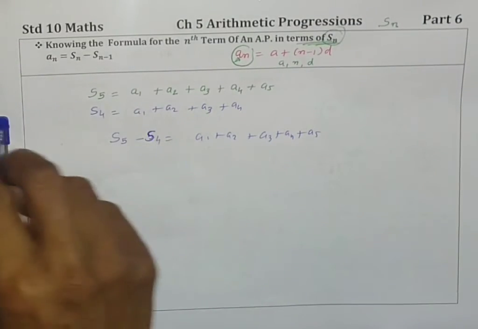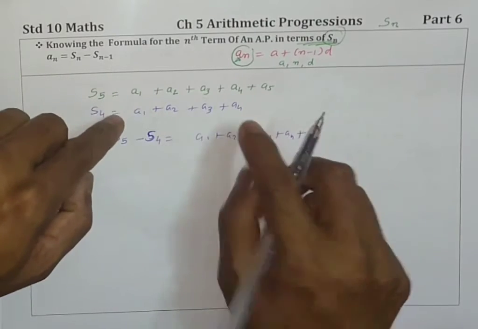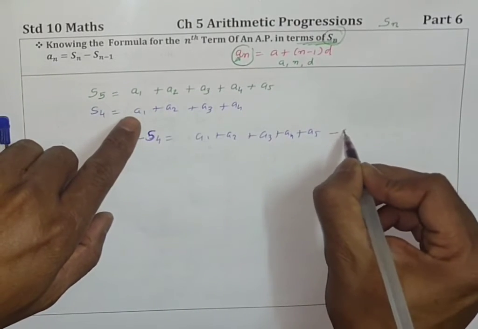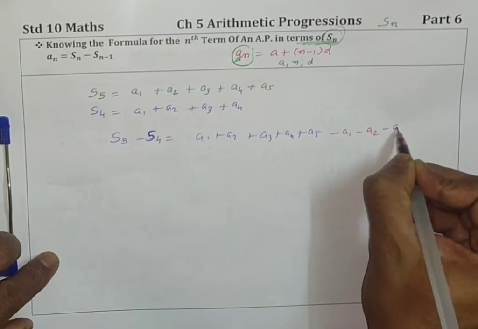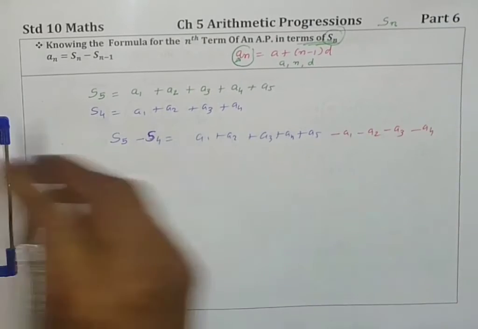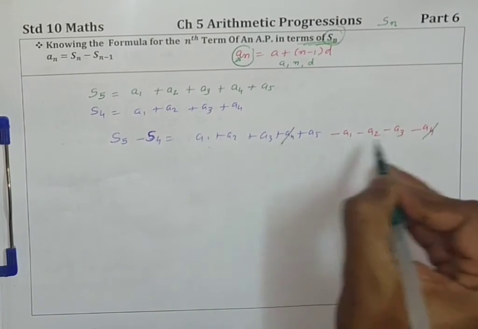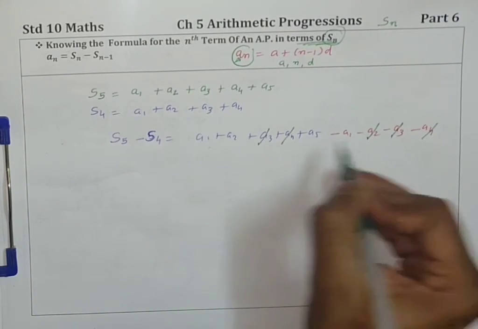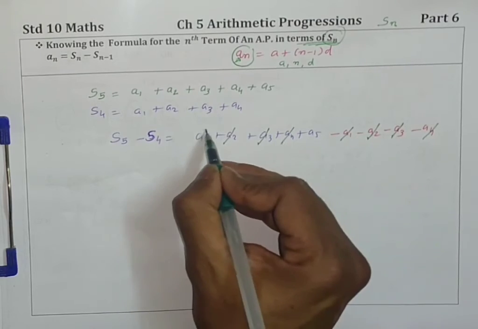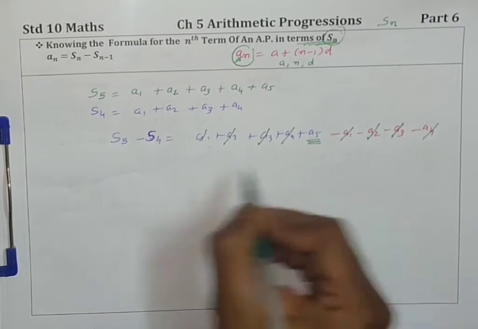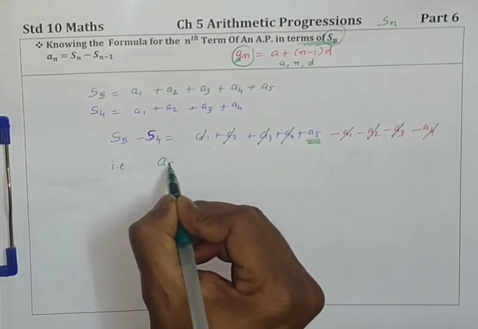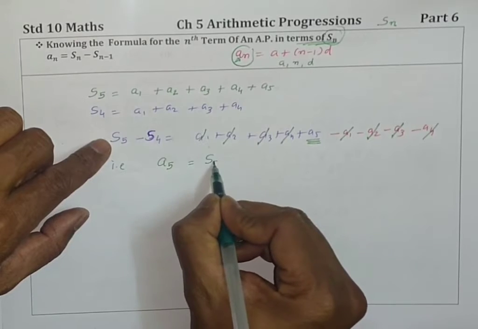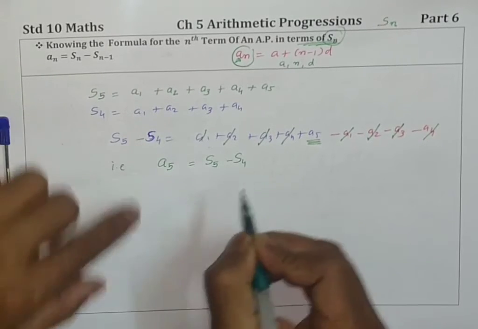And then minus this whole bracket, but I am opening the bracket at the same time: minus A1 minus A2 minus A3 minus A4. So minus A4 plus A4, minus A3 plus A3, minus A2 plus A2, minus A1. So that gives me A5, i.e. A5 is equal to sum of 5 terms minus sum of 4 terms.